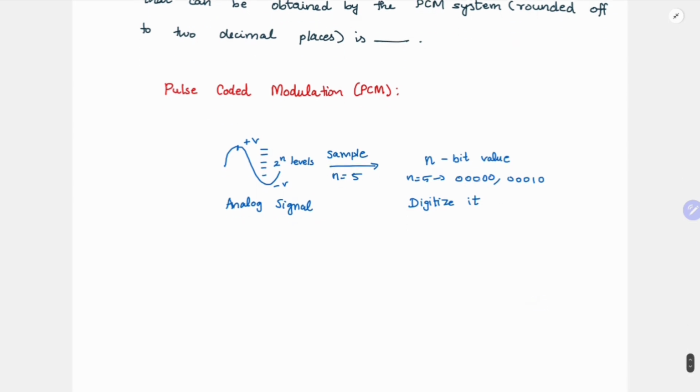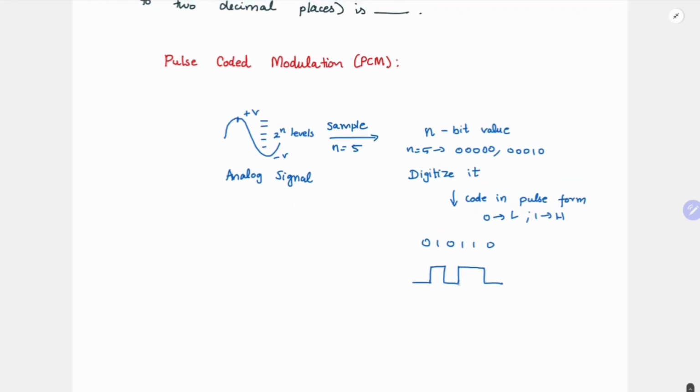Then I'll take this value and code it in pulse form. What is pulse form? For 0, I will say the level is low, and for 1, I will say the level is high. So for 0 1 0 1 1 0, it will be like this.